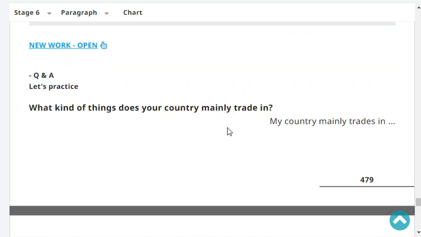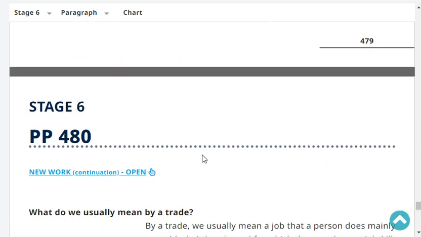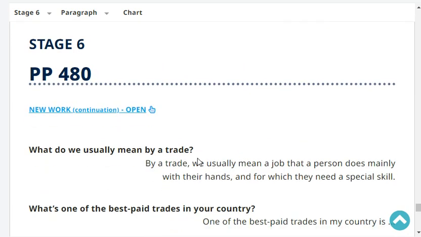Very good. What kind of things does your country mainly trade in? My country mainly trades in... I can't remember. What does your country trade? Rice. Very good.